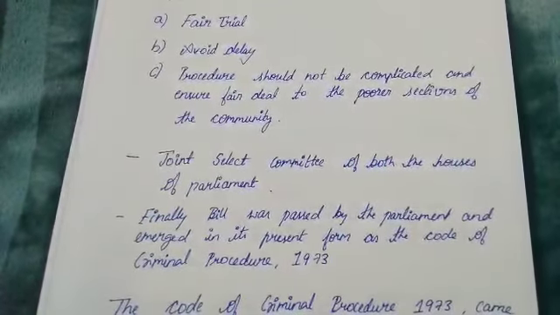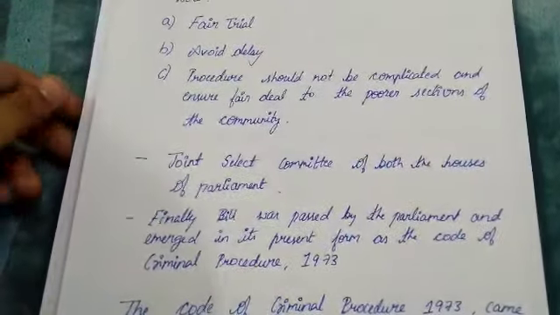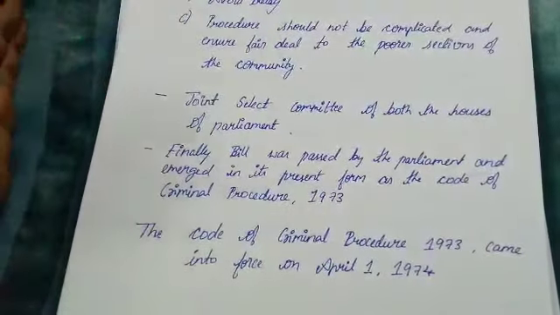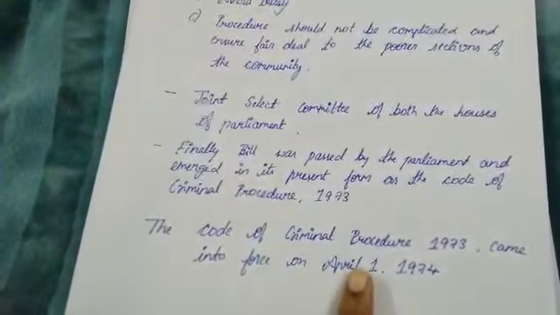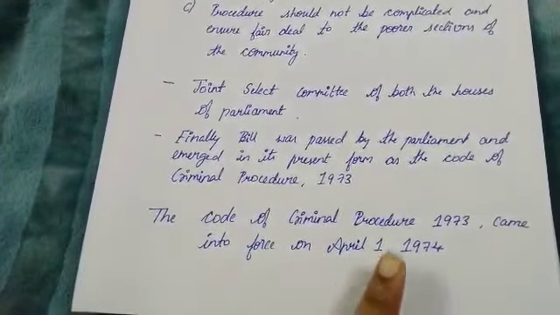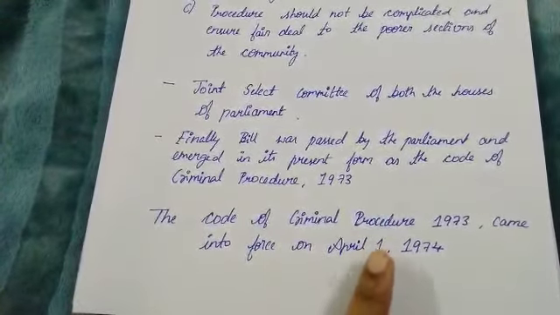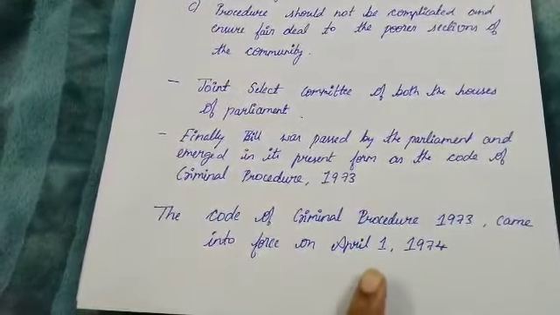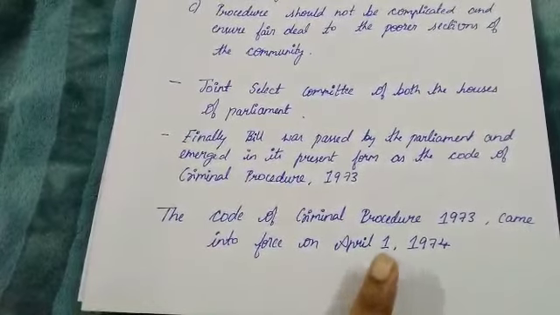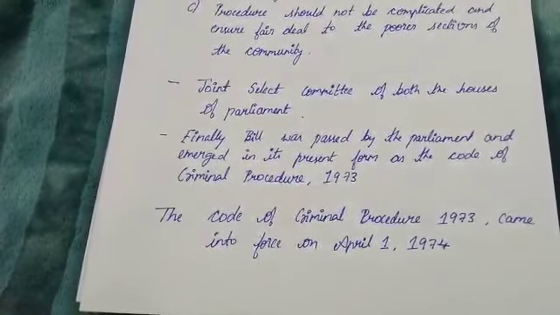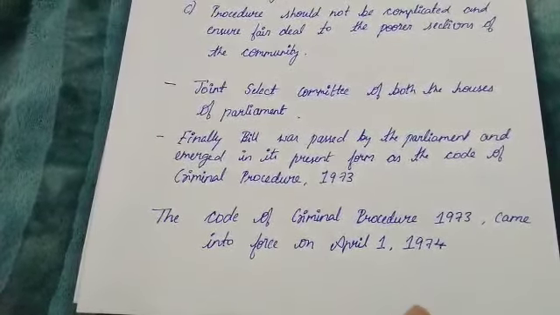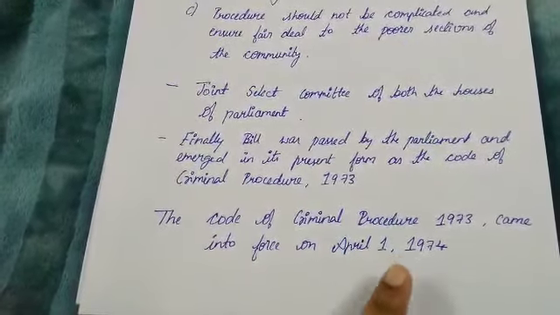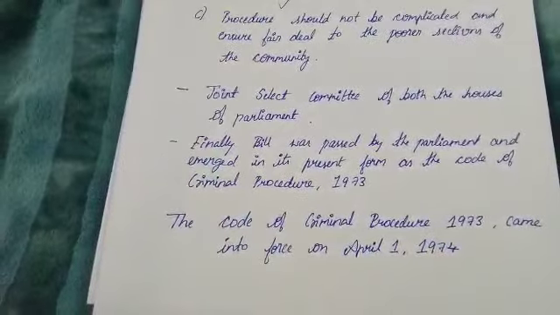Finally, the bill was passed by Parliament and emerged in its present form as the Code of Criminal Procedure 1973. The Code of Criminal Procedure 1973 came into force on April 1, 1974. This question has been asked in the bar exam: when did the Code of Criminal Procedure 1973 come into force? April 1, 1973, April 1, 1974, or 10/12/1970? The answer is April 1, 1974.